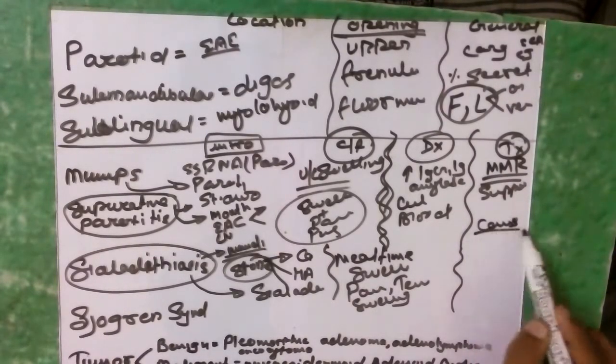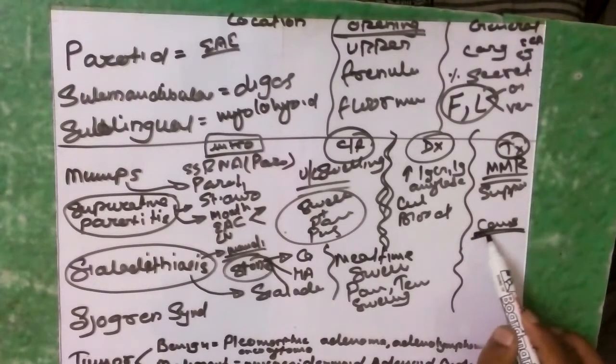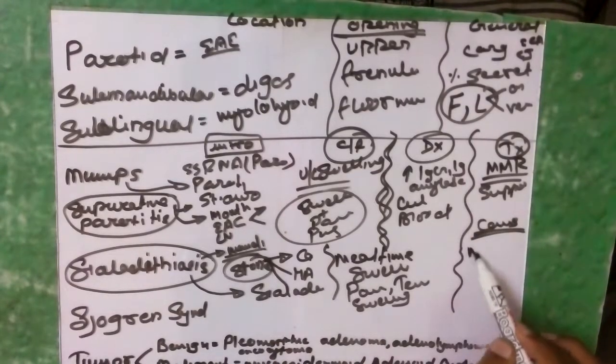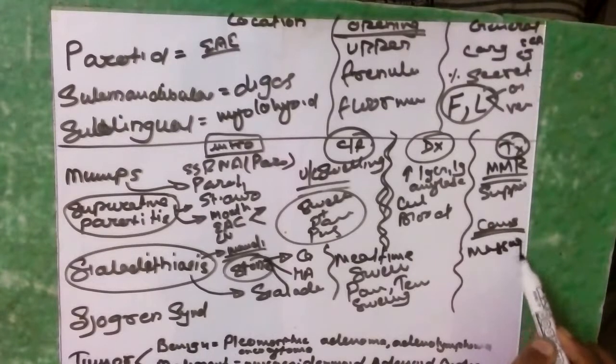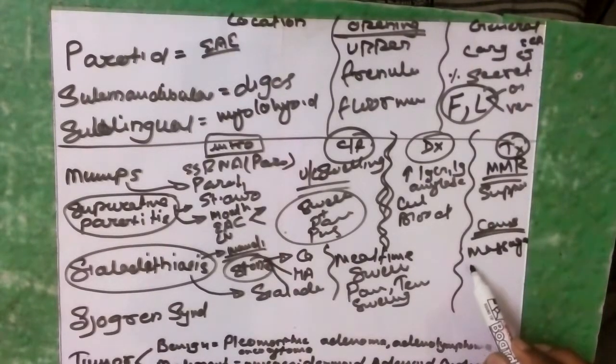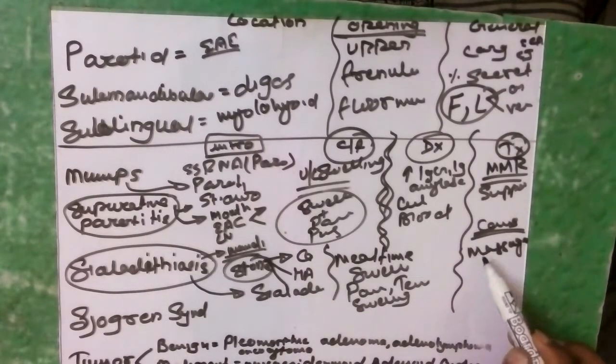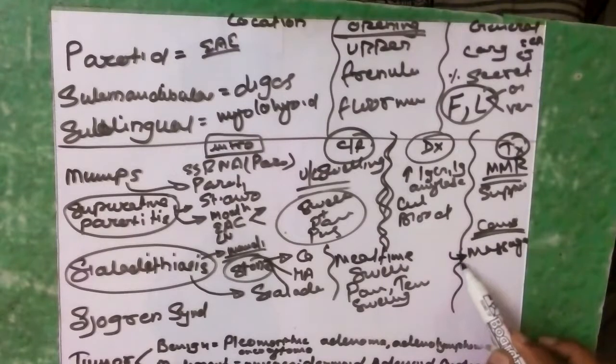What falls under the conservative treatment? Massage of the salivary gland. Usually some chocolates are given to chew hard, so that there could be an excess amount of salivary production.